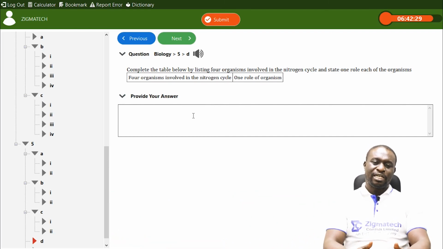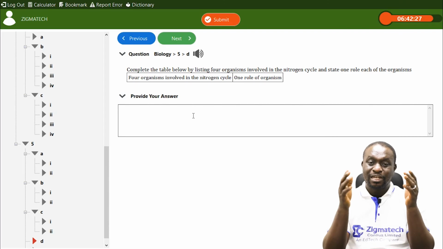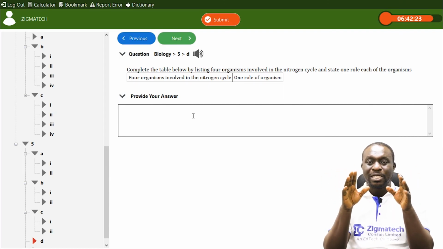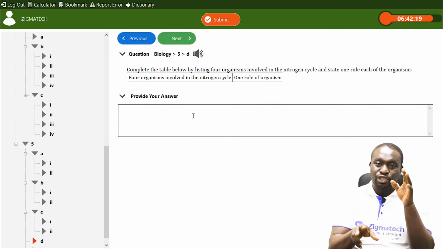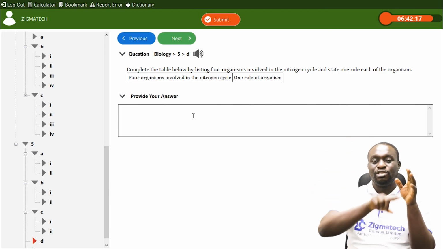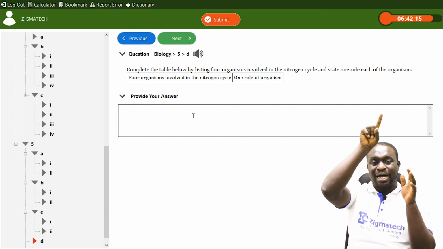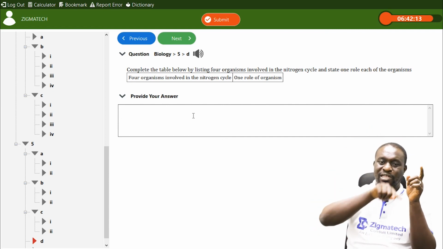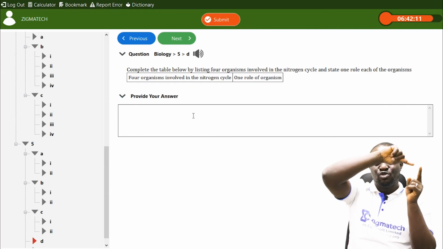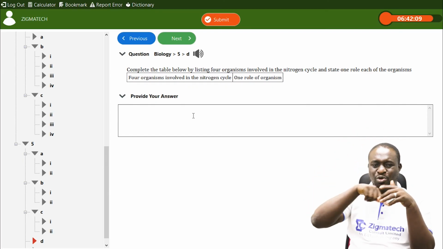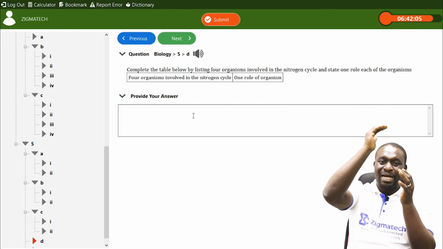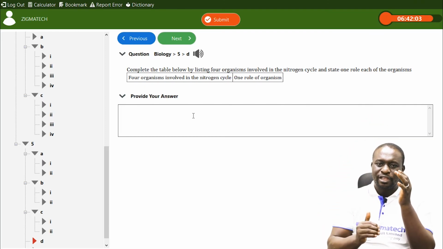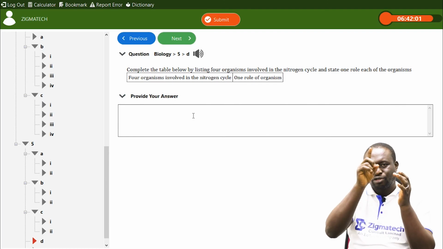Most times I keep telling people that nitrogen cycle is a very simple thing to understand. It is talking about nitrogen from the atmosphere coming down to the earth, being used in the earth, and from the earth it returns back to the atmosphere. If you look at it, it is a cycle. That's what nitrogen cycle is all about.